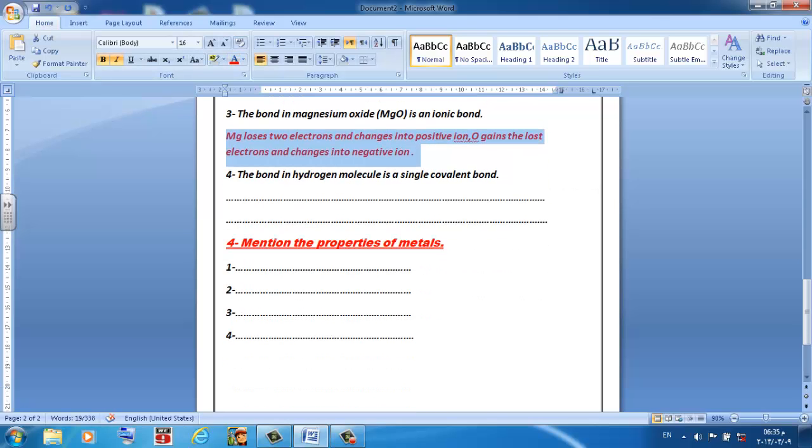Here the last question in give reason. The bond in hydrogen molecule is a single covalent bond.